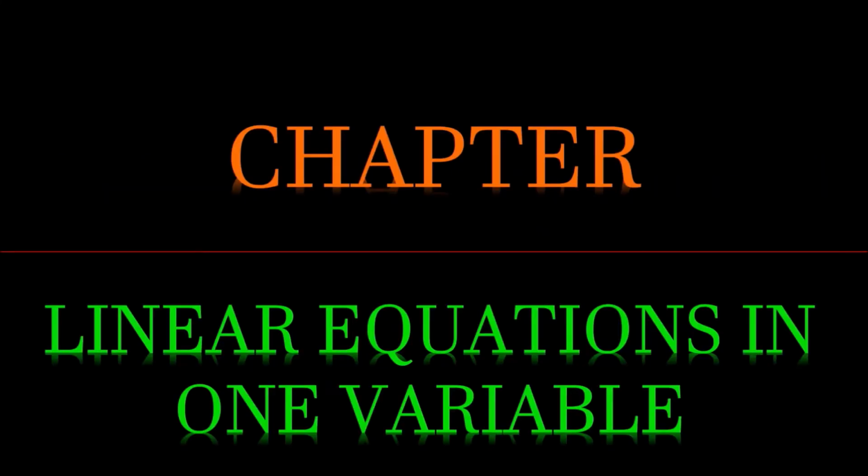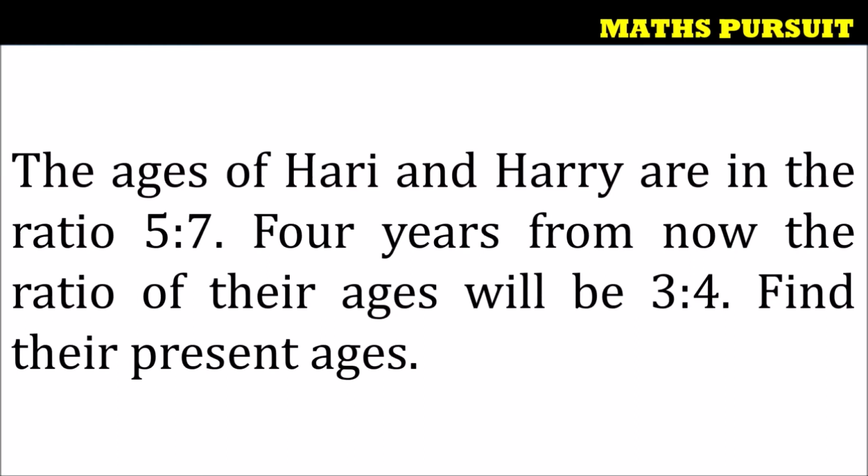Today we will look into the questions from the chapter called Linear Equations in One Variable. The given question is: the ages of Hari and Harry are in the ratio 5:7. 4 years from now the ratio of their ages will be 3:4. Find their present ages. So guys, let us see how we can answer this question.